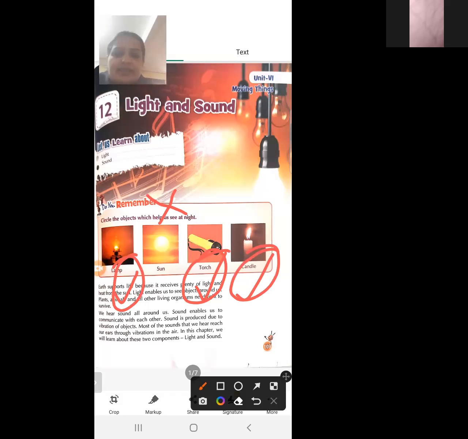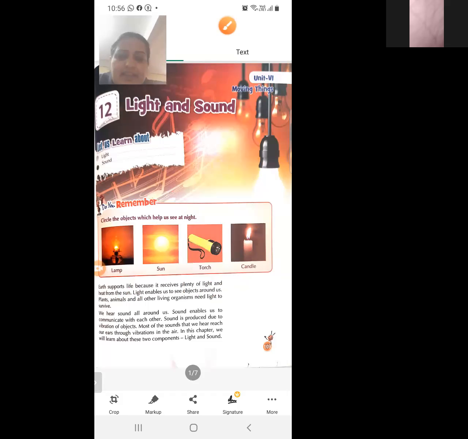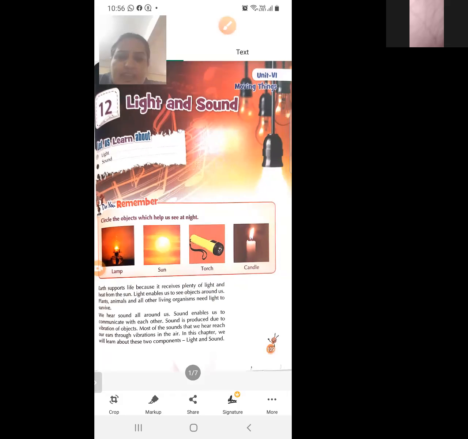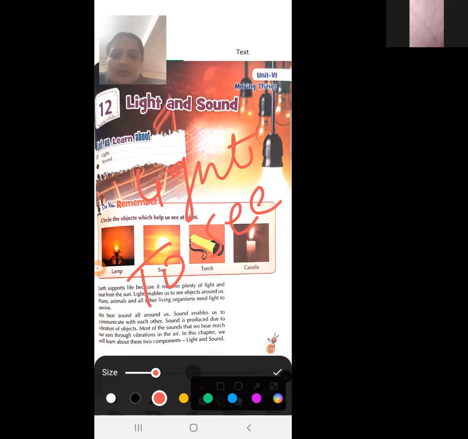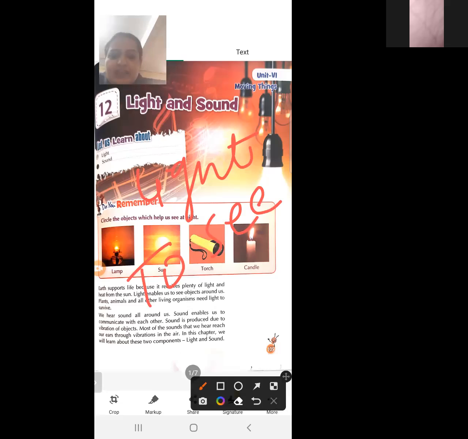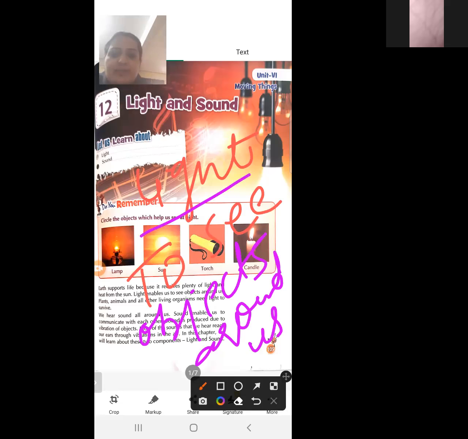Next is, Earth supports life because of two things. First is light and second is sound. So what is the purpose of light? What is the use of light? To see objects around us. This is the purpose of light.